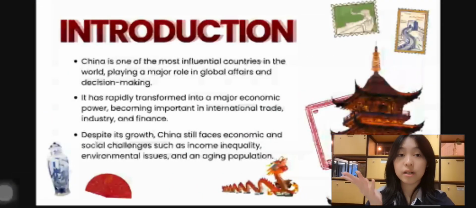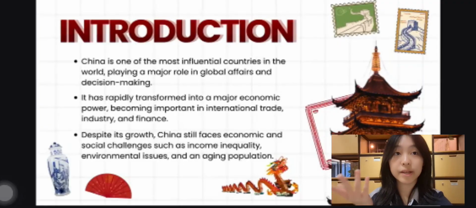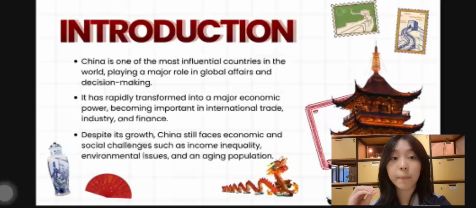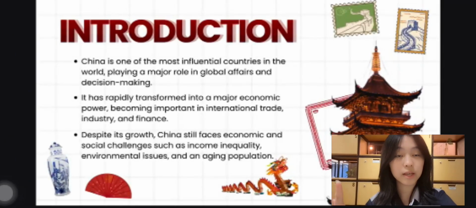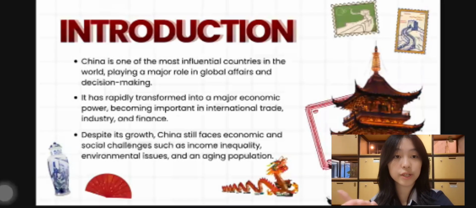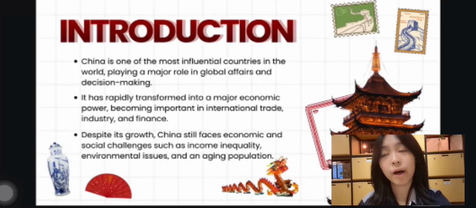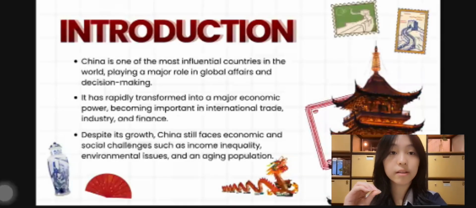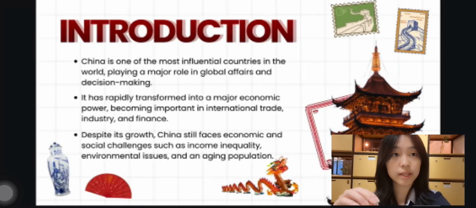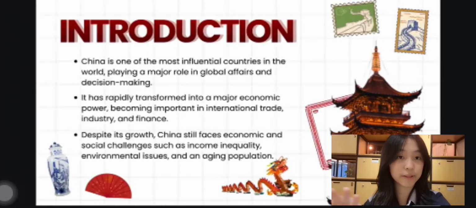So let's start off with a brief explanation of China. China plays a major role in global affairs and decision making because they are a very powerful economy now in this world. They play a major role in global trades, finances, and the industry. However, with their rapid growth, they still face problems economically and socially like income inequality, environment issues, and aging population.